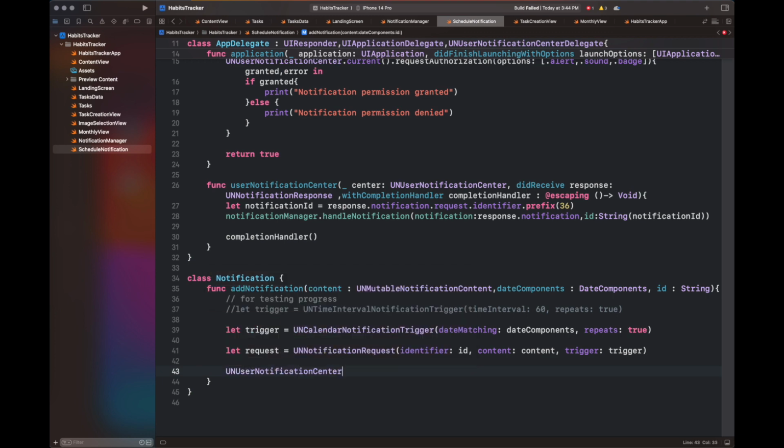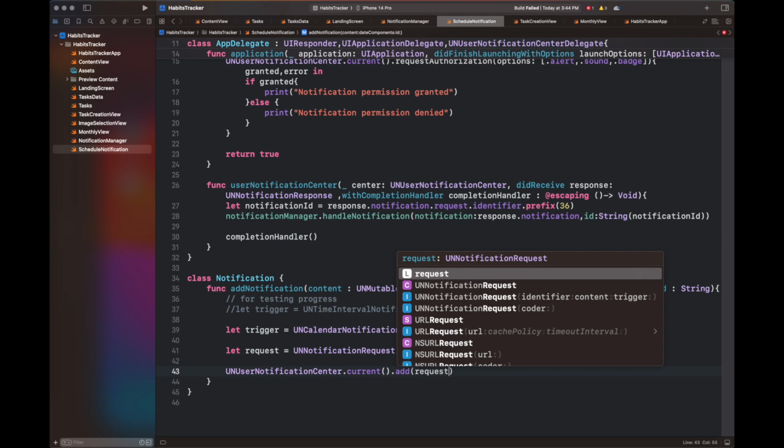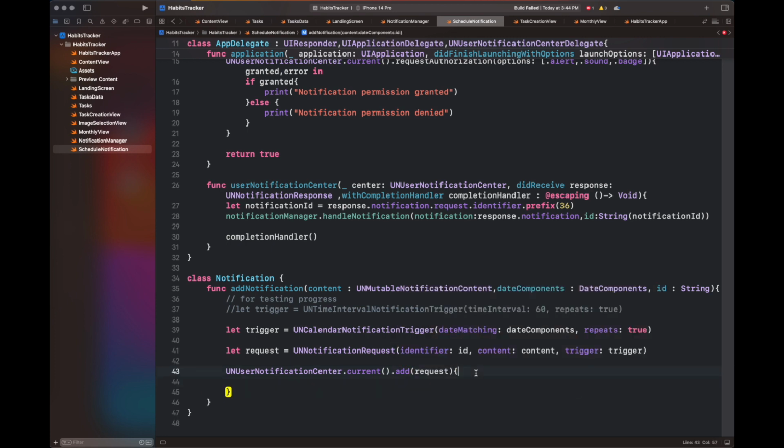So there is a trigger which is based on time interval 60 and repeats itself after every 60 seconds. And another trigger is the actual code that we need to uncomment once we deploy this app, which is going to get the UNCalendarNotificationTrigger depending upon the date component that we have passed. After that, it is going to create a request and add that request to the UNUserNotificationCenter.